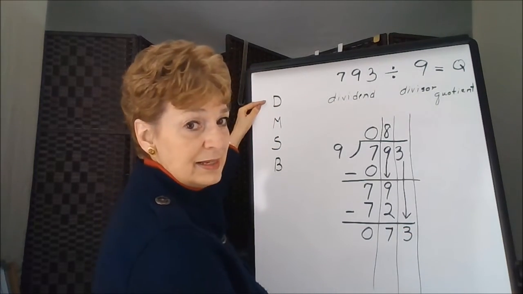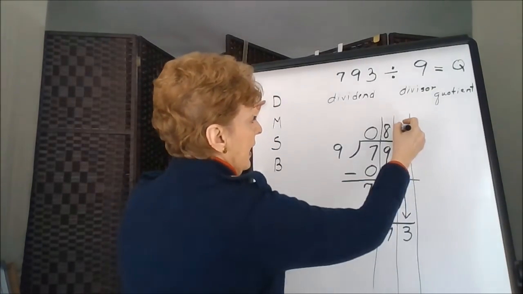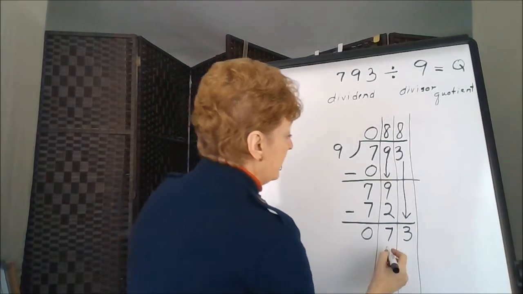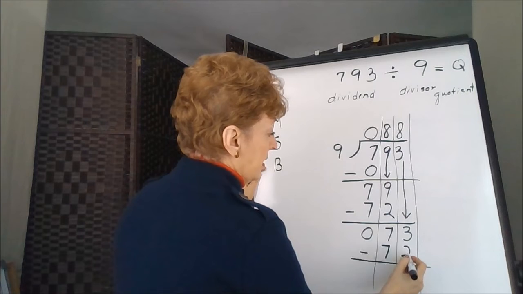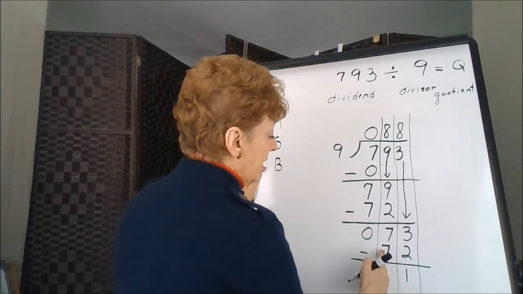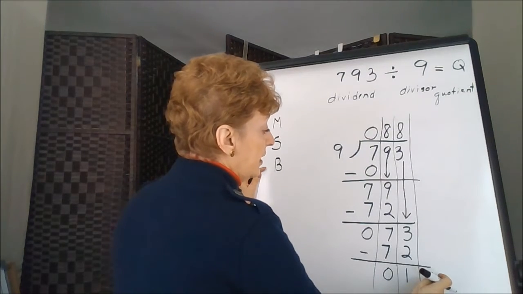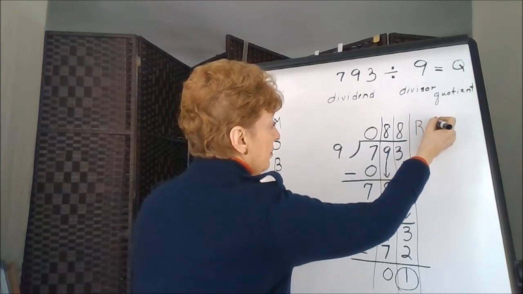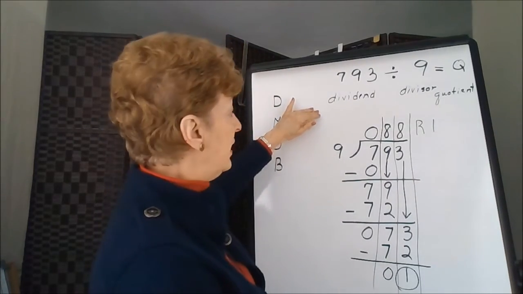and start again. Divide. 9 divides into 73 8 times. 8 times 9, our multiplication step, is 72. Then we'll subtract. 3 minus 2 is 1, and 7 minus 7 is 0. There are no more numbers to bring down from the dividend, so the remainder is this 1, which comes back up to the top, remainder 1. So the quotient for this division problem is 88,